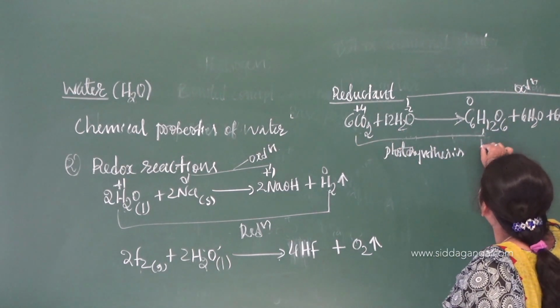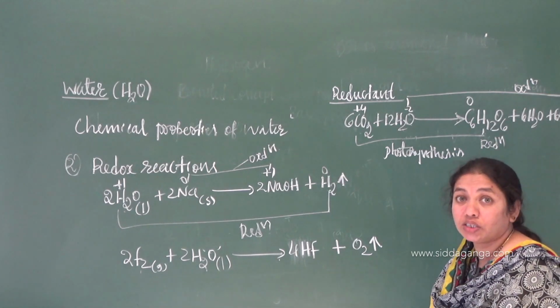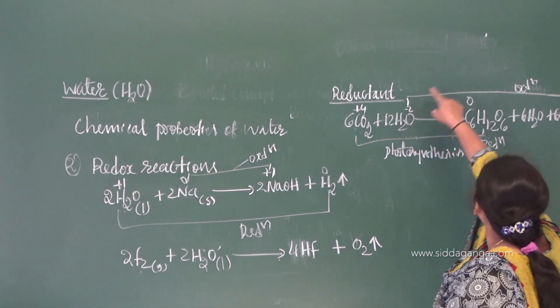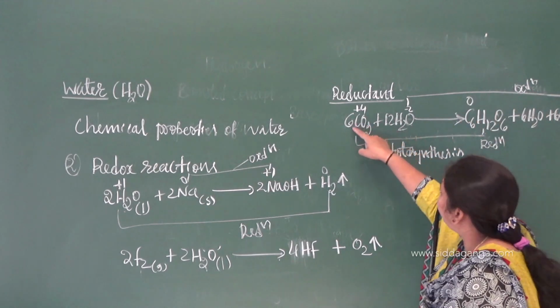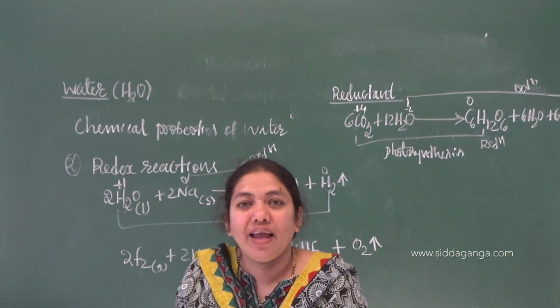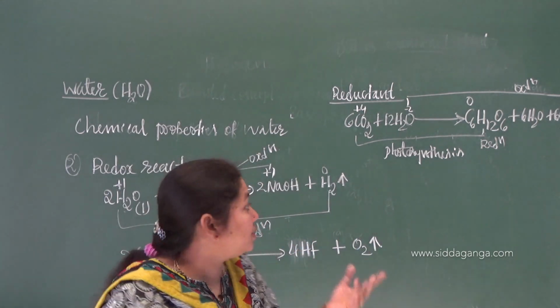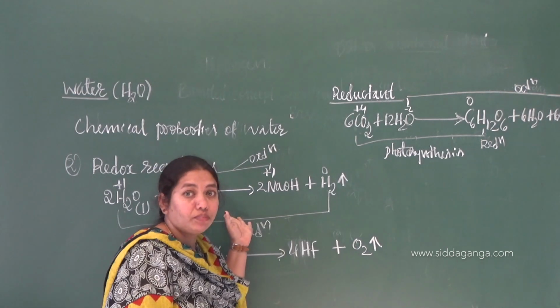What do you call this one? This is called reduction. Which is undergoing oxidation and which is undergoing reduction? So water is undergoing oxidation and it is reducing other. What is the reducing agent? It reduces others and oxidizes itself. Reverse of this one.